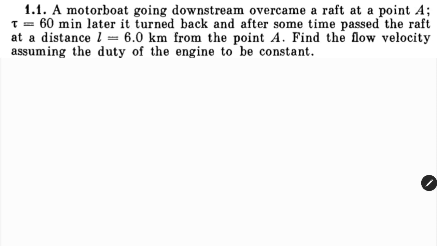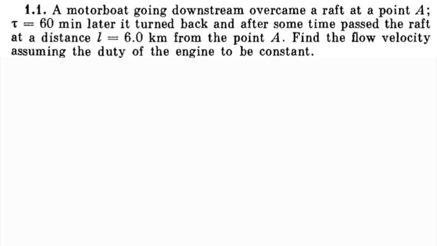This is problem number 1.1, and the problem states: a motorboat going downstream overcame a raft at a point A. After 1 hour it turned back and after some time passed the raft at a distance 6 km from the point A. Find the flow velocity assuming the power of the engine to be constant.